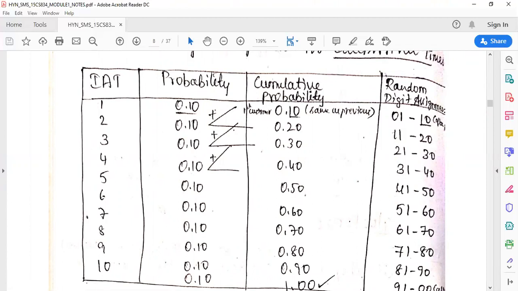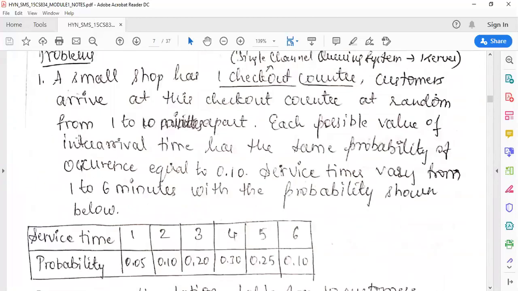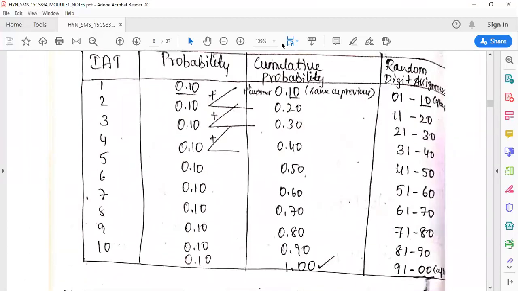Then we have the probability. They have given that the probability of occurrence for all the 10 customers is equal, 0.1. So for all the 10 customers, we have to write the probability as 0.10.